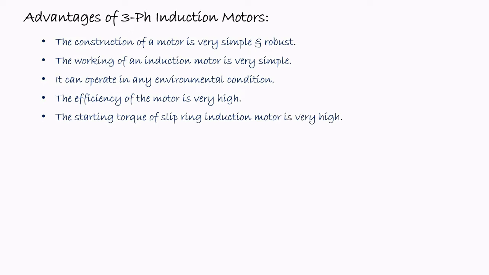The starting torque of slip ring induction motor is very high, as we have already seen during the torque slip characteristics. If we add external resistance to the rotor windings, then we can increase the starting torque and it can be made the maximum starting torque also. But the problem is that it is not possible in case of squirrel cage induction motor. However, for slip ring induction motor, the starting torque can be very high.